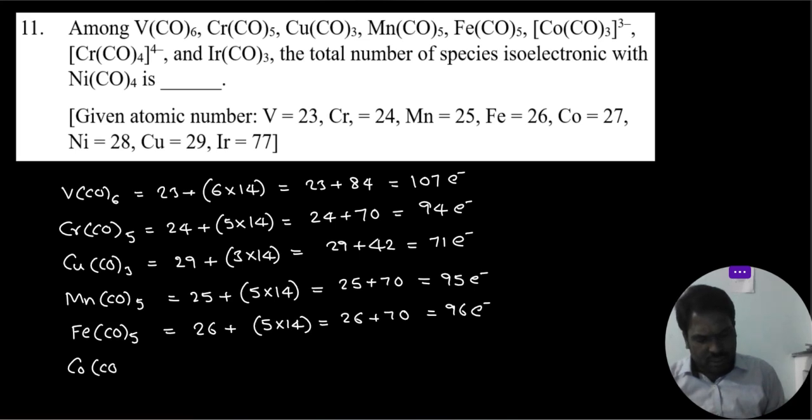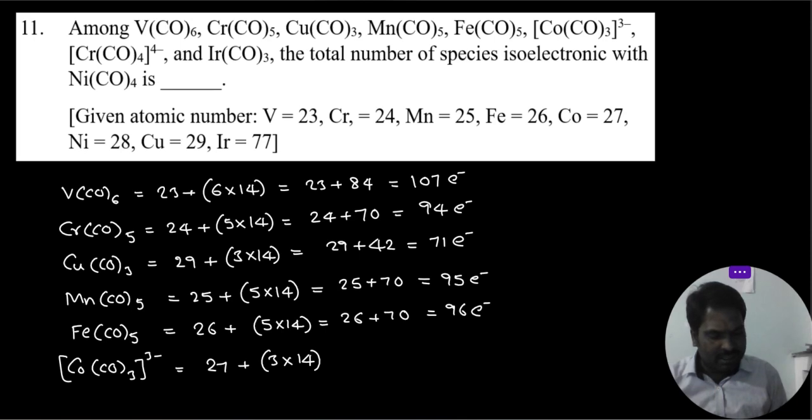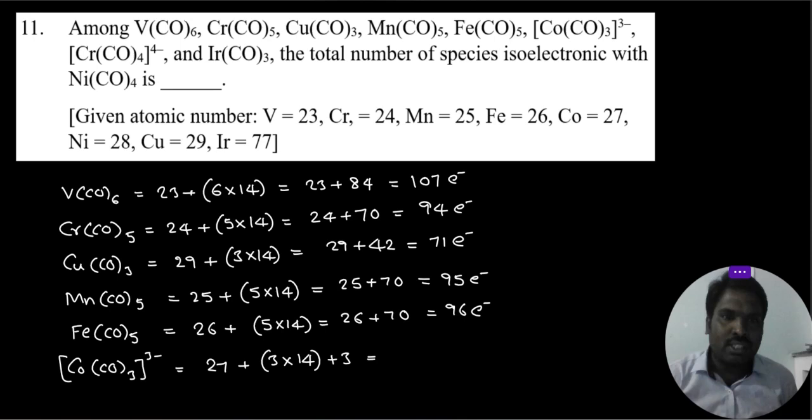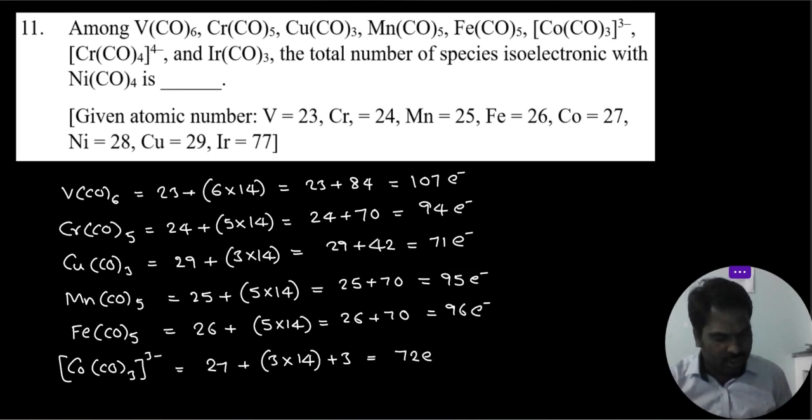Co(CO)3 3-: cobalt atomic number 27 plus 3 into 14, and since it is a negatively charged complex, minus 3 means we should add 3 electrons. The total is 72 electrons.